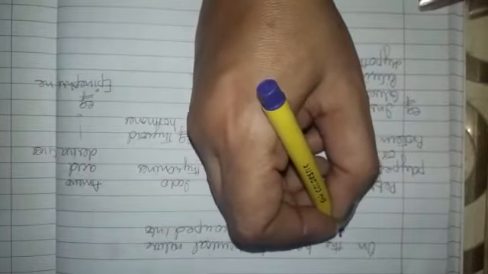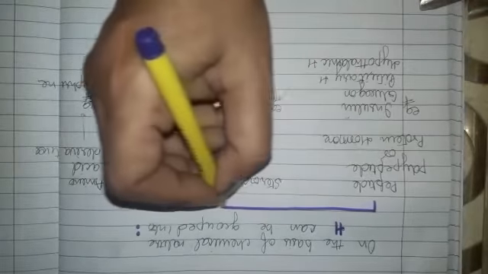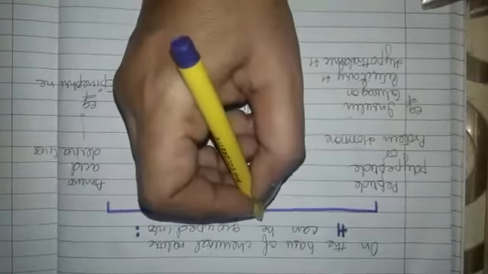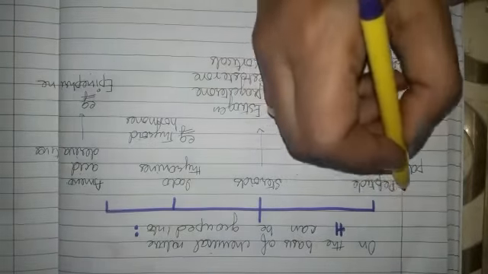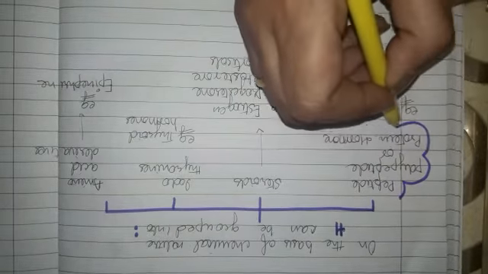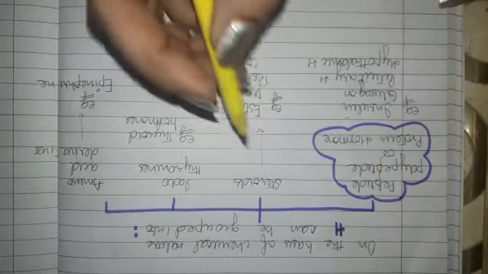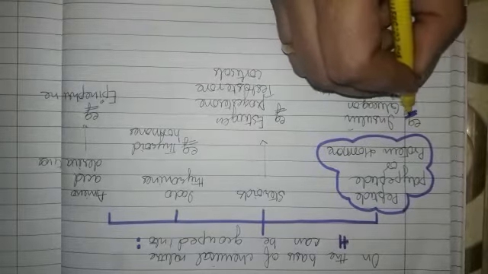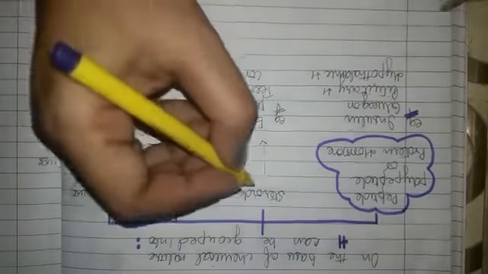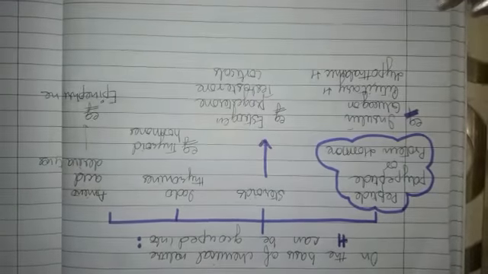Now, on the basis of their chemical nature, hormones are grouped into four categories. There are four types of hormones. The first is the peptide, polypeptide, or the protein hormone. Examples of this category are insulin, glucagon, pituitary hormones, and the hypothalamic hormones.